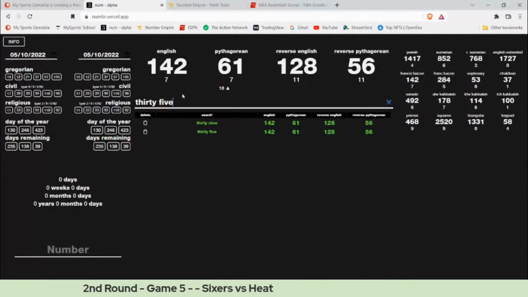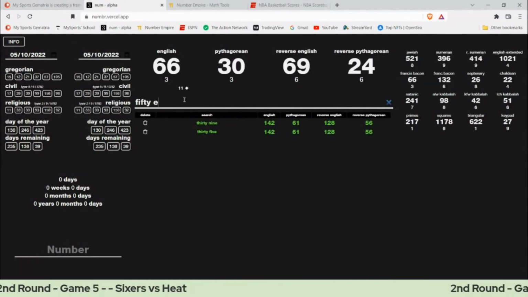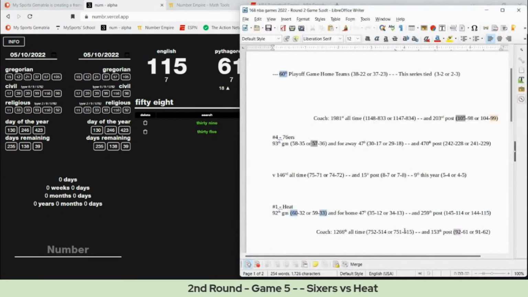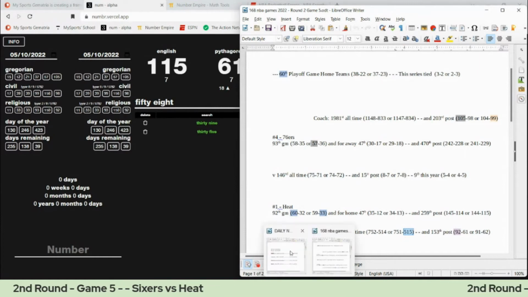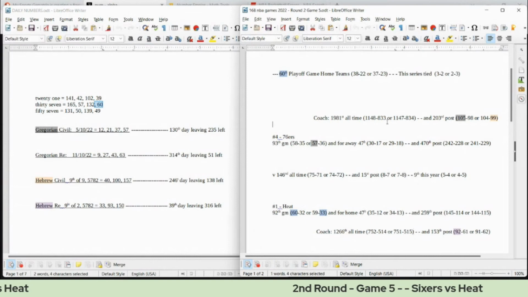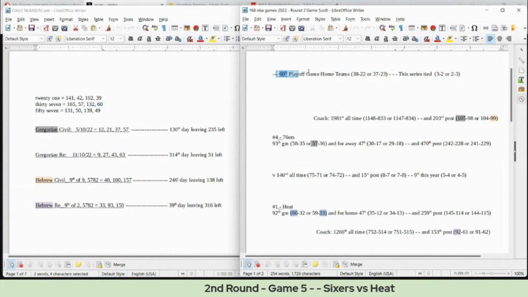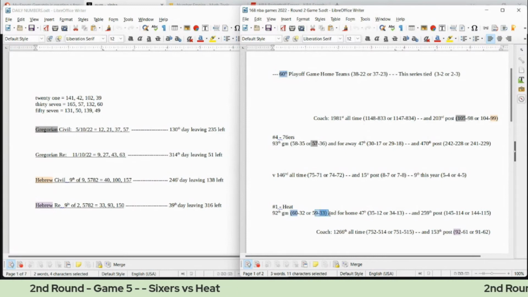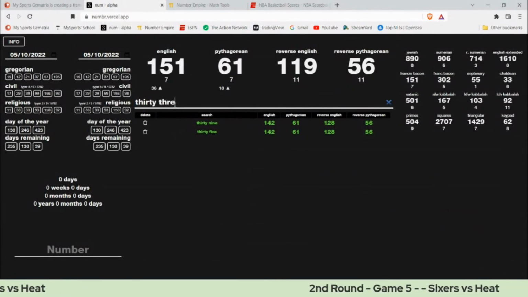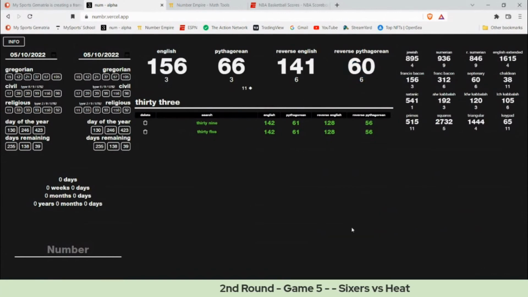If you write out the number 58, 58 sums to 115. It also sums to 155, which is just an anagram of 515. And we know today has 37 date numerology. We know that 37 sums to 60. We know that this is the 60th playoff game for this season. The Heat can go ahead and get their 33rd loss for this season. 33, if you write it out, sums to 60.